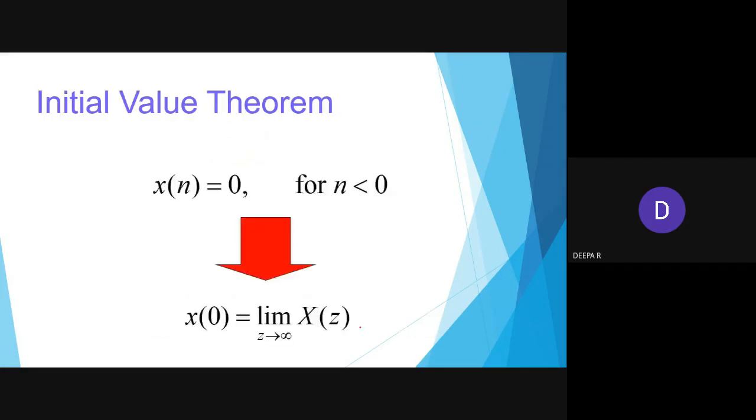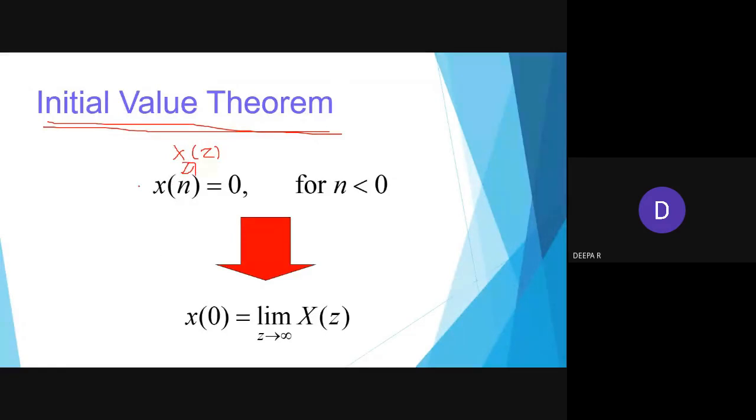Initial value theorem and the final value theorem are very important in the z transform. When x of n equals 0 for n less than 0, how are you going to represent your x of z? If I say x of n, x of z will be the z transform function.